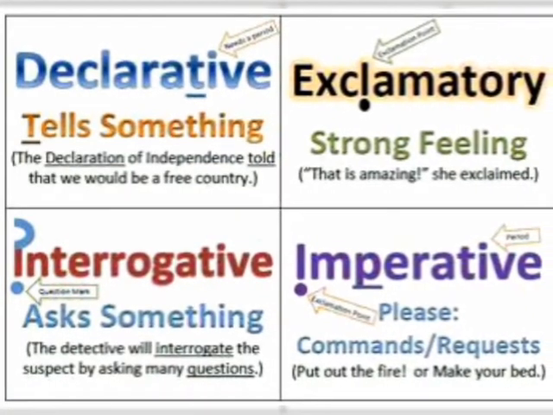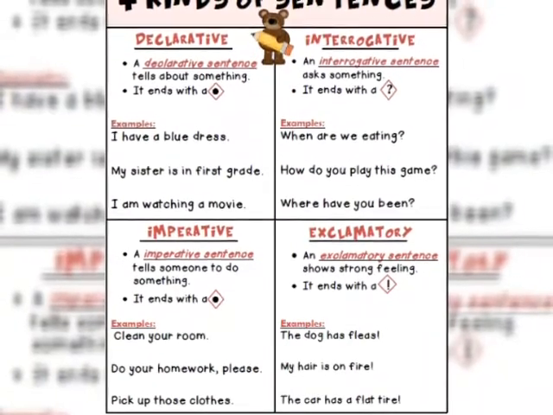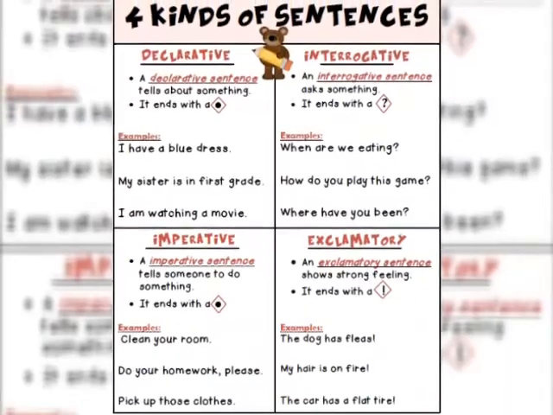And last is exclamatory sentence. It expresses a strong feeling or emotion. It starts with a capital letter and it ends with an exclamation mark.